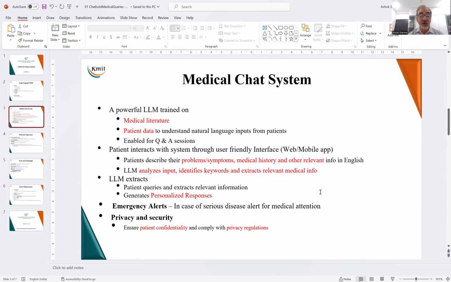So the response is not ordinary, but it is a personalized response to the user, which is a solution to the unwellness that he is facing. Now, this system also raises emergency alerts in case the disease or symptoms are serious or dangerous. So the patient will be redirected to the hospital. Now, this is important. And finally, the privacy and security concerns are also addressed by this system. The patient confidentiality and privacy regulations have to be kept in mind.